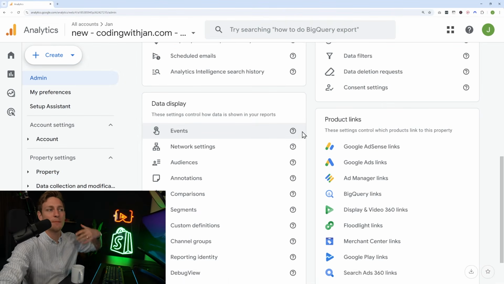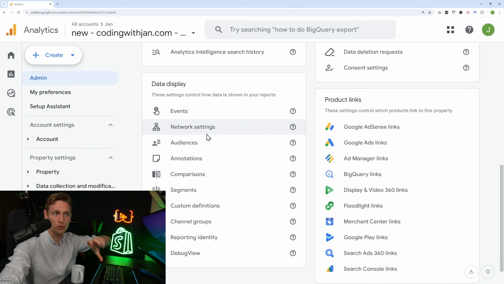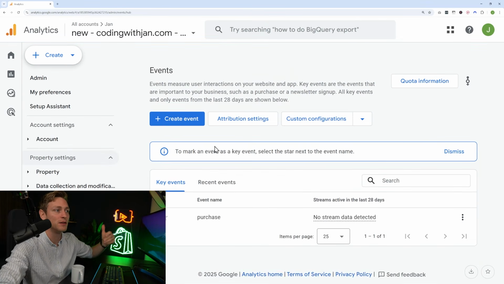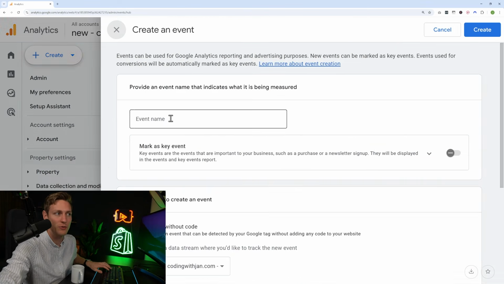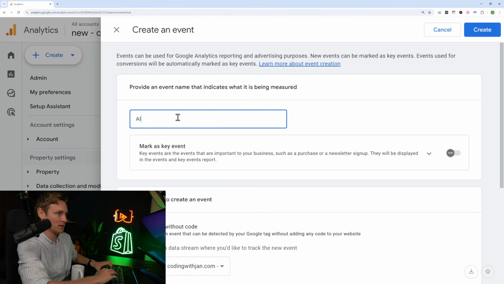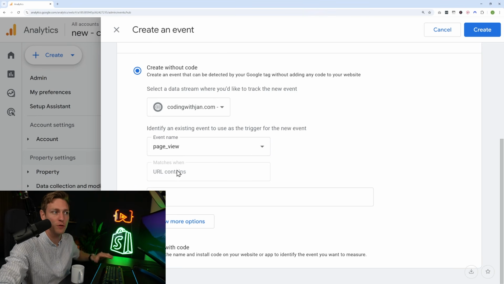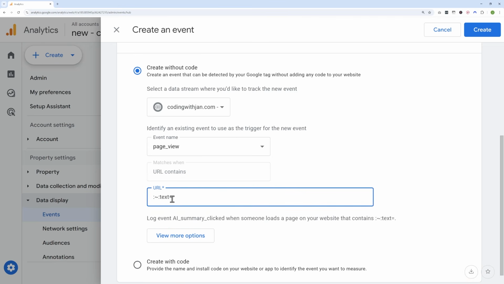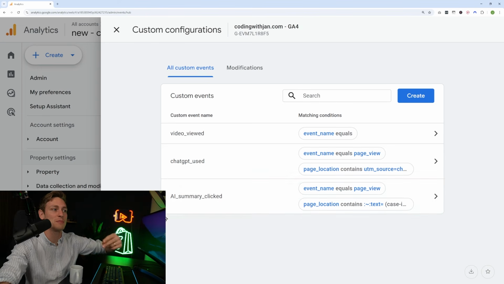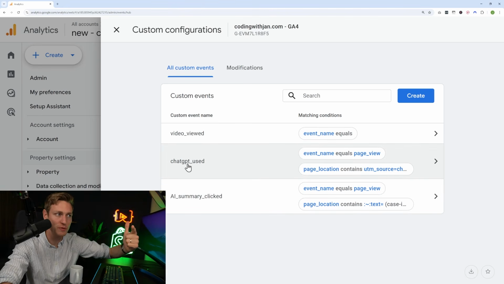Okay, then knowing this, we can come back to the platform of our choice, create a custom conversion or custom event, similar to how we've done it before. And then we can go ahead, create a new event. Maybe this would be ai_summary_clicked. And this follows the same pattern. We want to create this without code based on the page view event. And we want to check if the URL contains some sort of highlight text. And then I would go ahead and create this as well. And now we have both our new custom events, AI summary clicked and ChatGPT used.